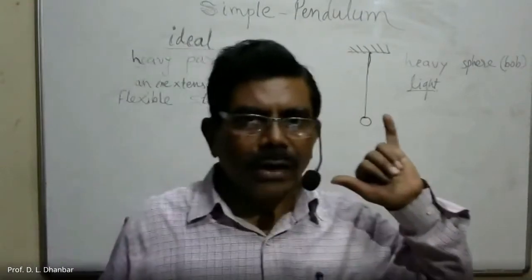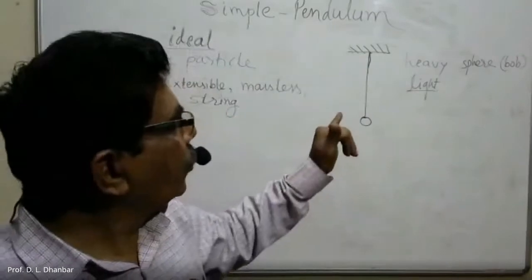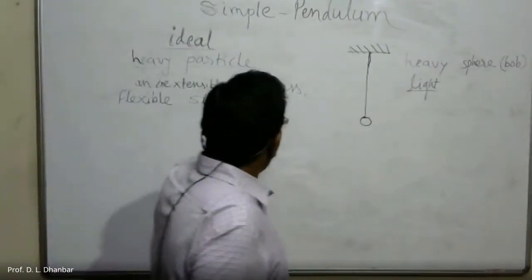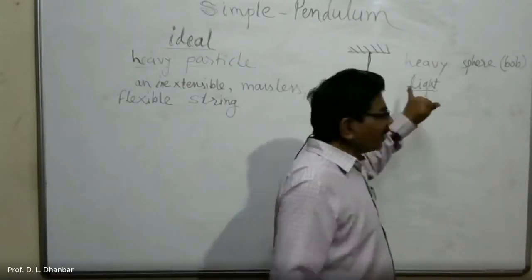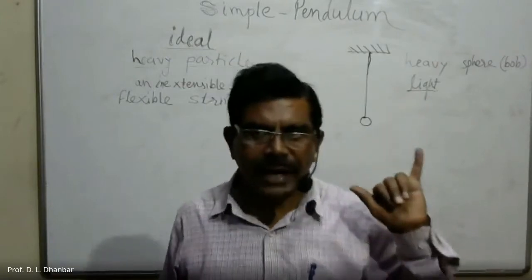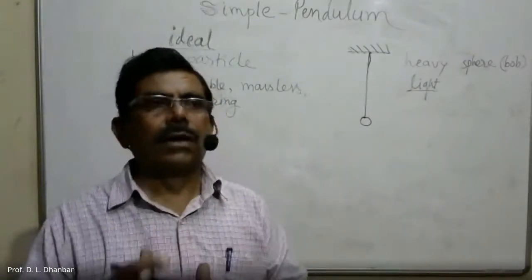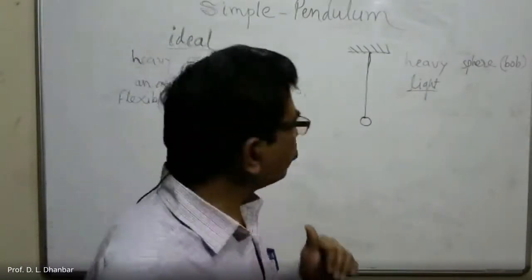So in our laboratory, instead of a heavy particle, we use a heavy sphere, which we call a bob. Instead of massless, we use a light string, and then we can construct a simple pendulum.